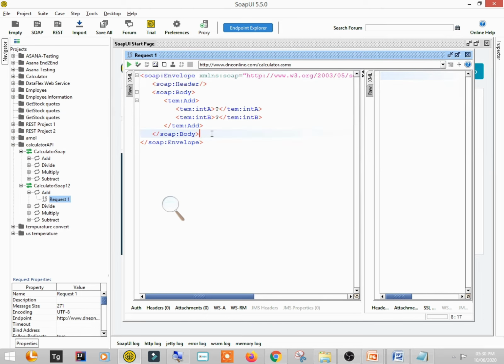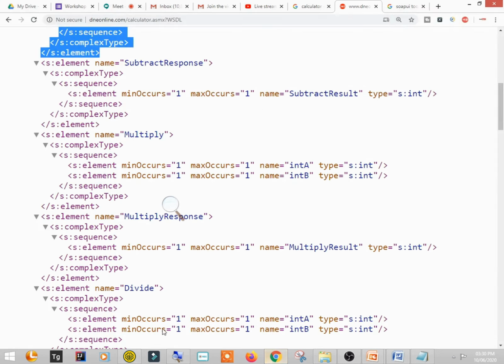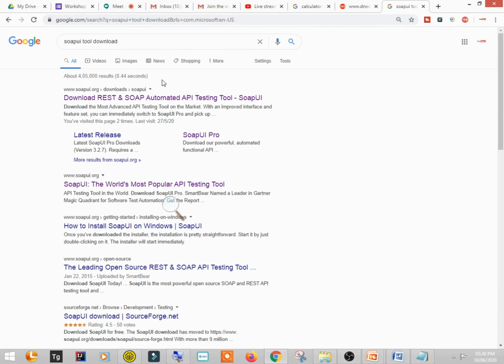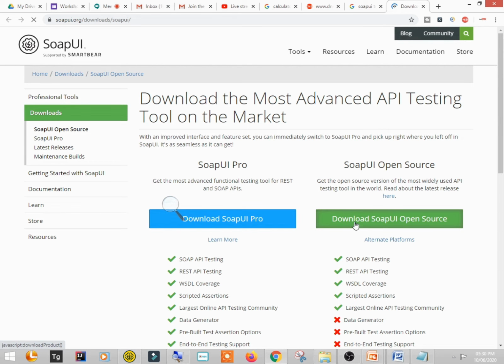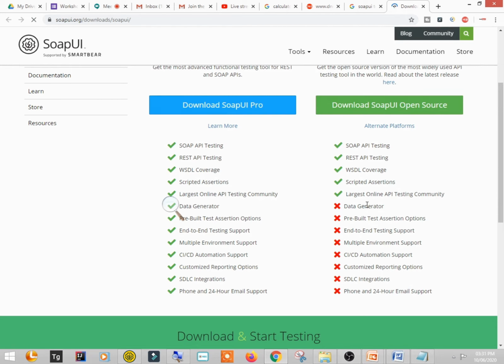Okay, fine. Actually this is a free tool. There is one question by somebody, so let me show you. When you go on the download page, you will see two things: download SOAP UI Pro and download SOAP UI open source. If you download this SOAP UI open source, it will be free forever. There will just be some limitation that a few of the functionalities you will not be able to use. But if you download the Pro, it will be a trial version and it will work for only 14 days. If you download the open source, there is no issue, you can use it for a lifetime. Fine, so let's continue.